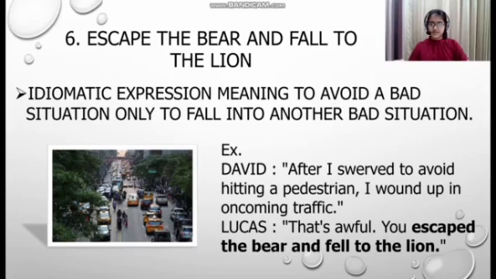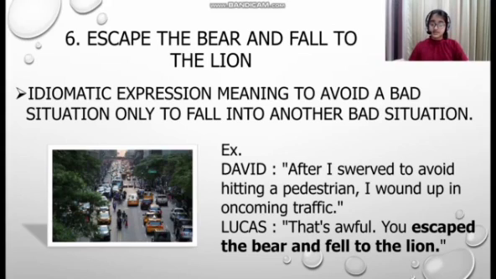Escape the bear and fall to the lion. It is an idiomatic expression meaning to avoid a bad situation only to fall into another bad situation. So, if I'm stuck in a situation and I somehow manage to get out of it, but in doing so, I get stuck into another bad situation, this phrasal verb will be used.